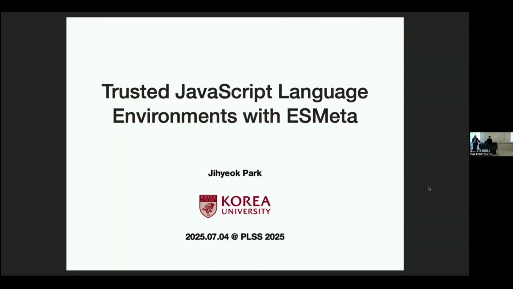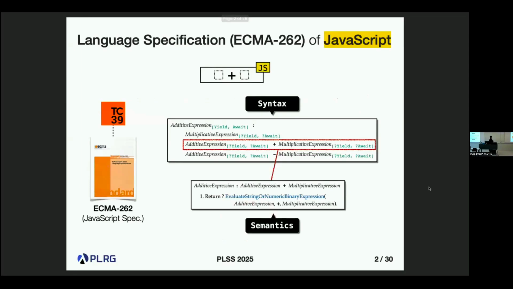Okay, thanks for the really nice introduction. So hello everyone, I'm Jihyeok from Korea University. In this talk, I'll explain how to support a trusted JavaScript language environment with our tool chain called ESMeta. So let's start from the background.